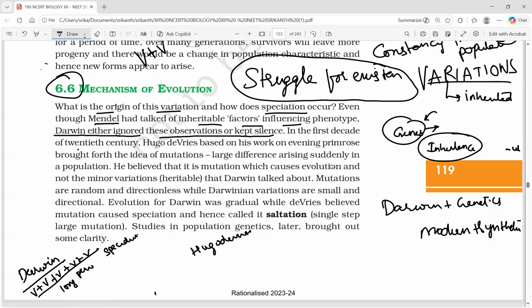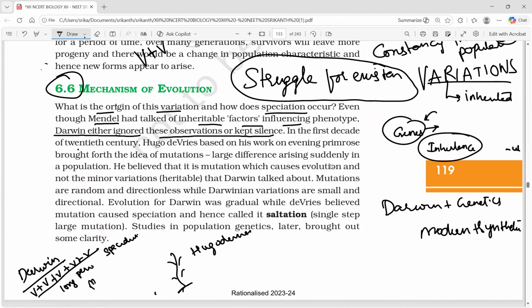Hugo de Vries, based on his work on Evening Primrose, a plant with the scientific name Oenothera lamarckiana, brought forth the idea of mutation. A large difference arising suddenly in a population. He believed that it is mutation which causes evolution, and not minor variation.